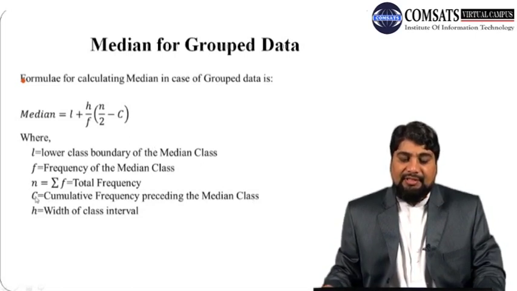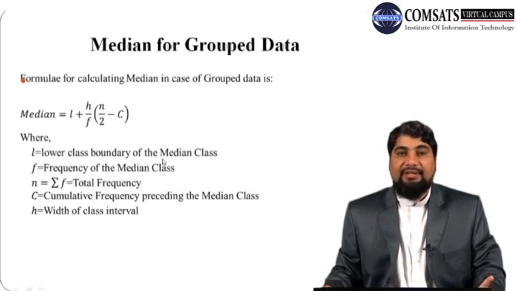From these explanations we can see that first we have to find the median class.